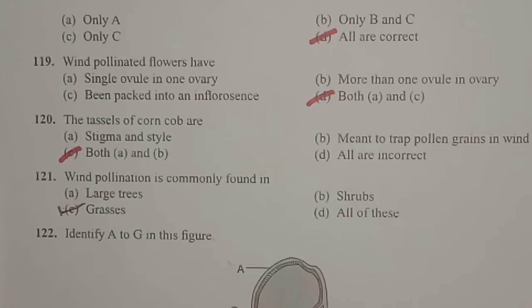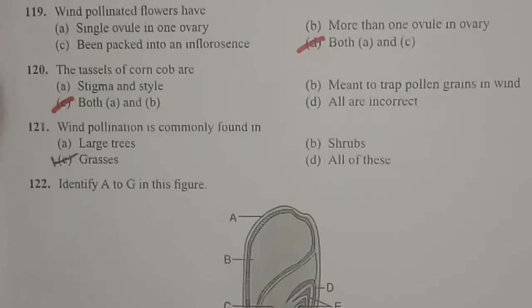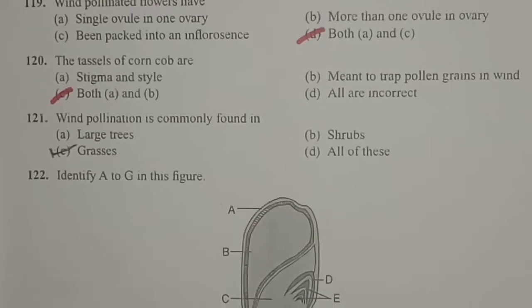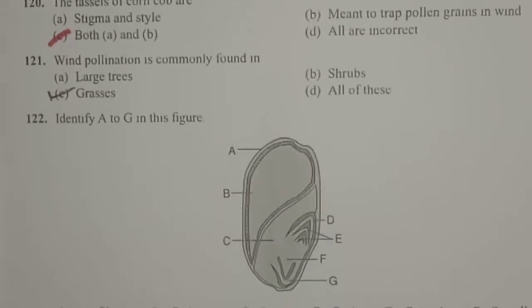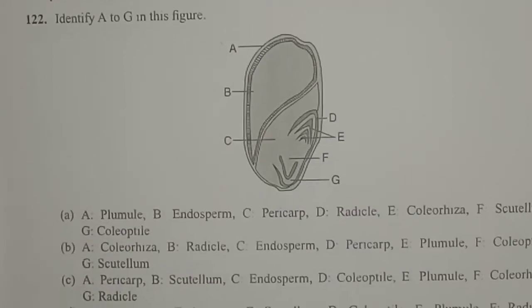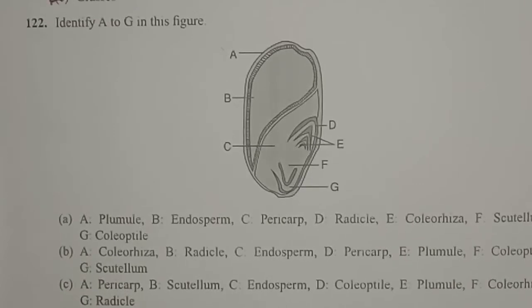Now look at question 121. Wind pollination is commonly found in? Wind pollination, that is anemophily, is commonly seen in grasses. So in grasses, the most common method of pollination will be wind pollination. And next question, identify A to G in this figure.